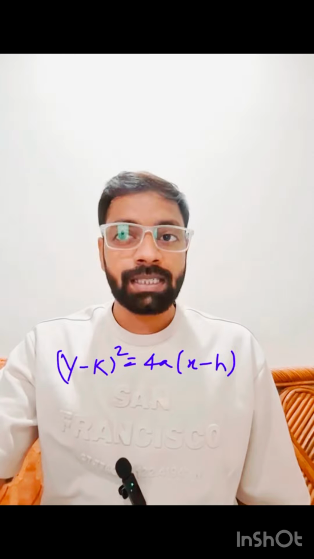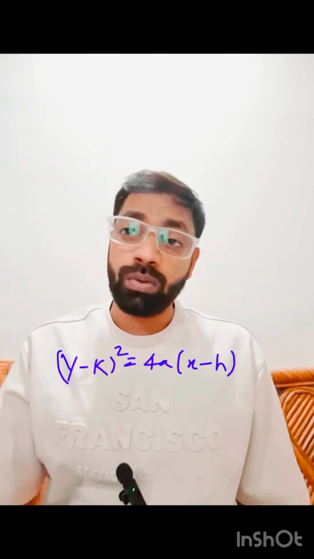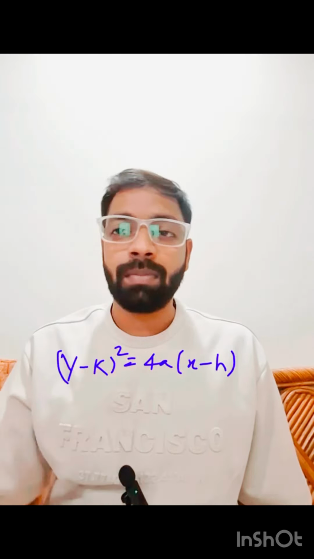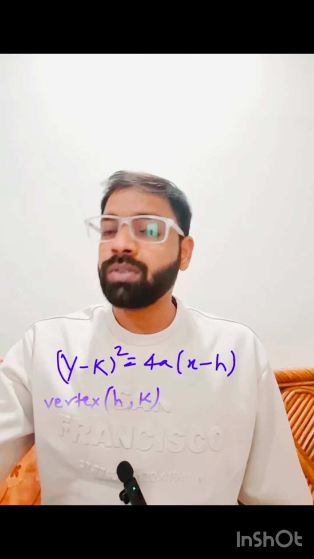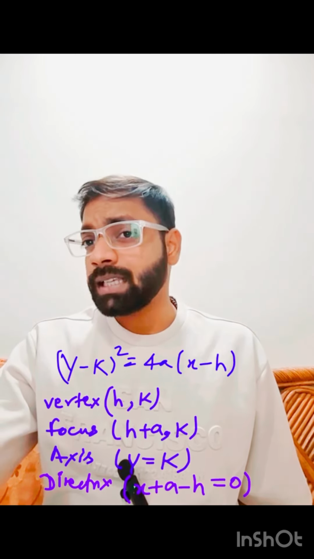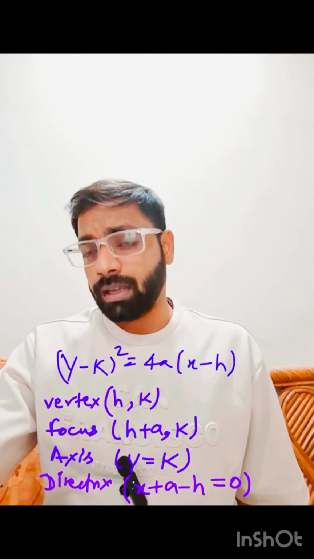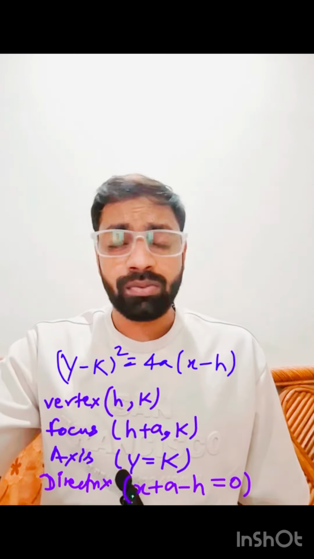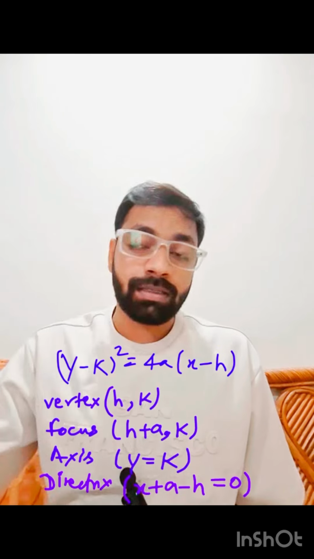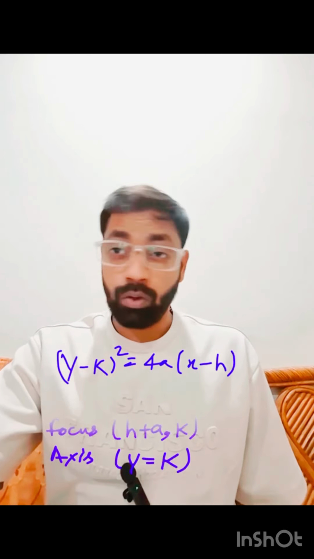For the parabola whose vertex is not (0, 0), suppose (y minus k) square is equal to 4a(x minus h). So what will be its vertex? Its vertex is (h, k). Focus is (h plus a, k). Its directrix will be x plus a minus h equals 0. Axis is y equal to k.